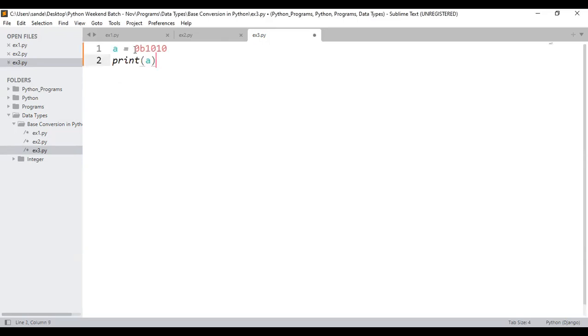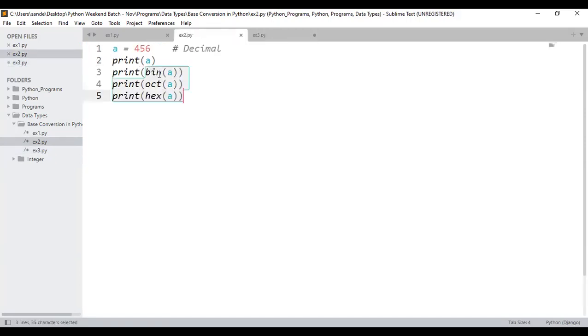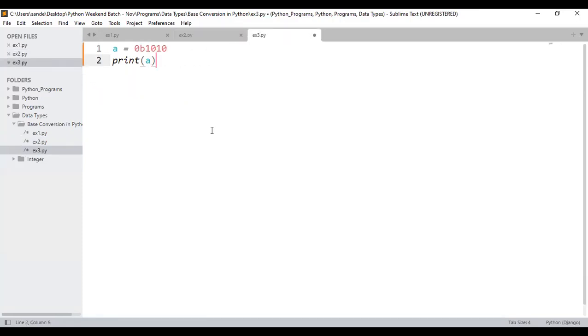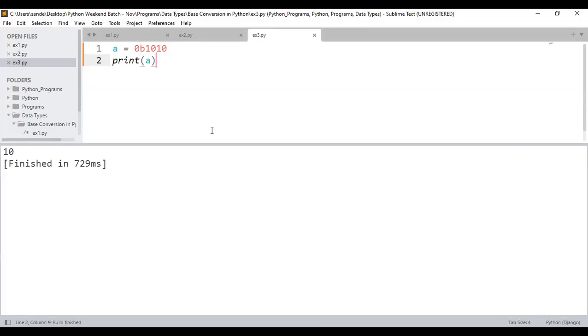Now tell me, if I consider the binary data, I need not use any function called the des function and all. Directly, if I print A, don't you think the data would be displayed in the form of decimal? Yes or no? Will you agree with my point? I need not use any function like bin, oct, hex. Why? Because internally, the default number system happens to be decimal. Now, if I execute, I got the output as 10. But internally, how the conversion will happen is what I'm going to explain. You don't worry about that. I'll be writing the diagram.